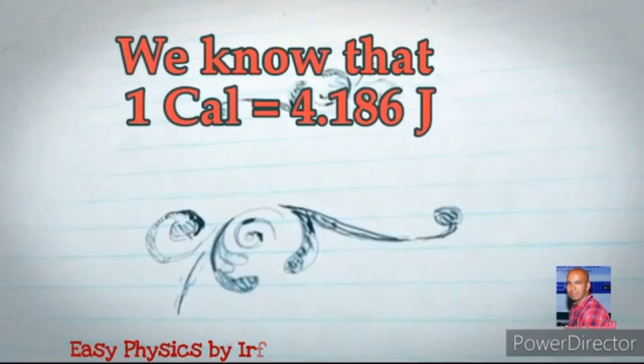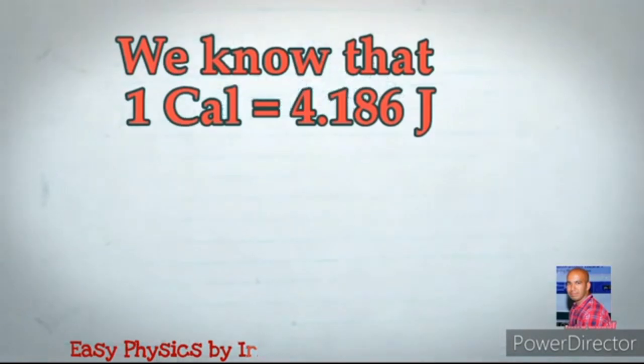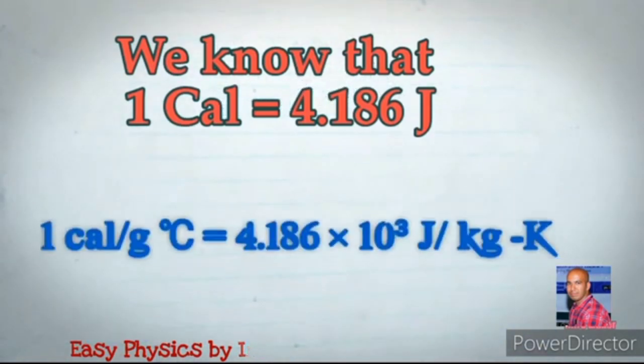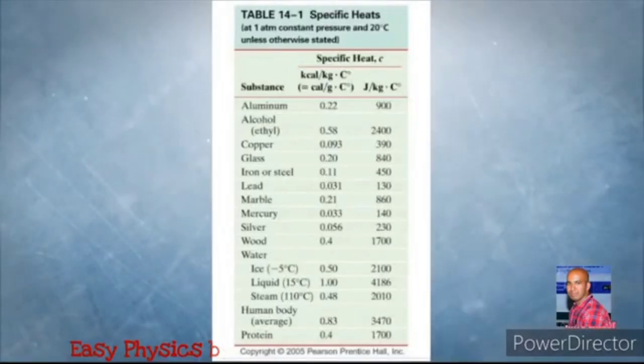We know that 1 calorie is equal to 4.186 joules. By this, we can write 1 calorie per gram degree centigrade is equal to 4.186 × 10^3 joules per kg Kelvin.